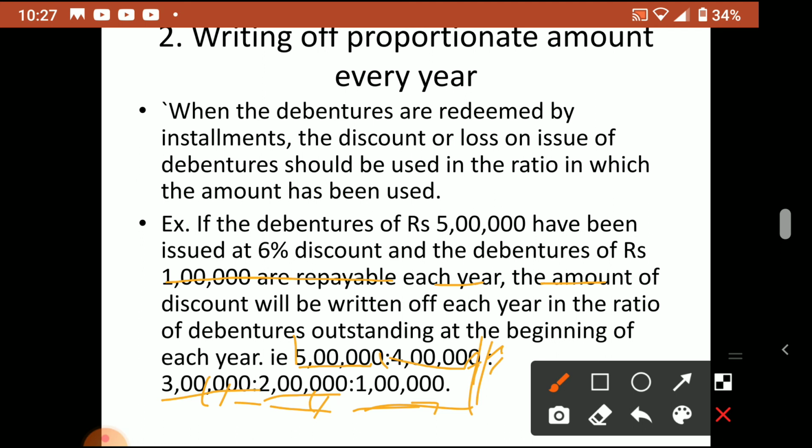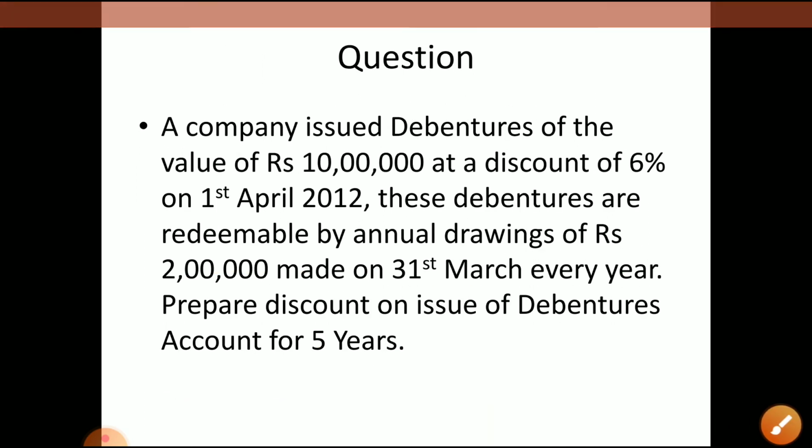So this ratio, how much we utilized or how much outstanding amount. So 5 is to 4 is to 3 is to 2 is to 1. So this is the ratio. This ratio, accordingly, we apply on the discount amount. Okay. So here 5 lakh rupees there and 6% discount means how much? 30,000 will be the discount amount. Okay, so that 30,000 we have to write off in this particular ratio. First we will do the calculation.